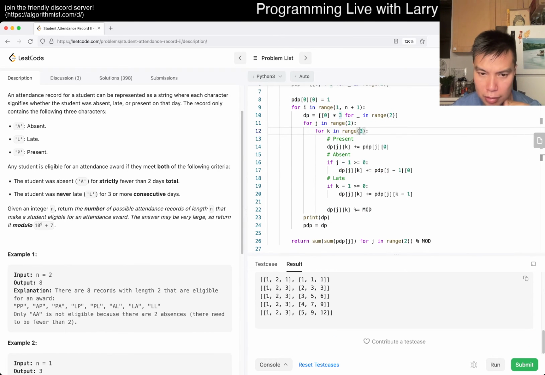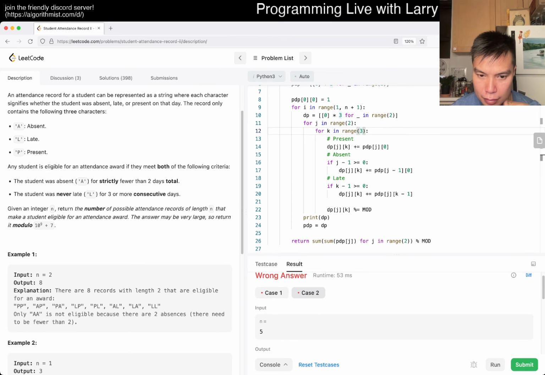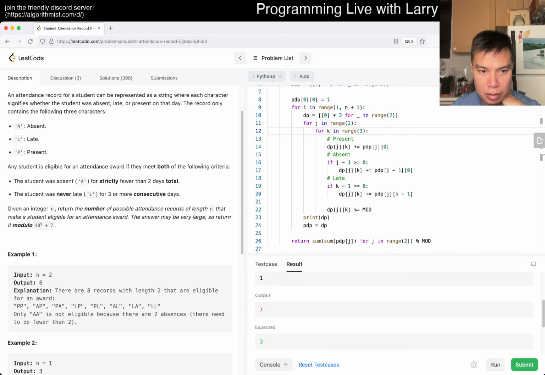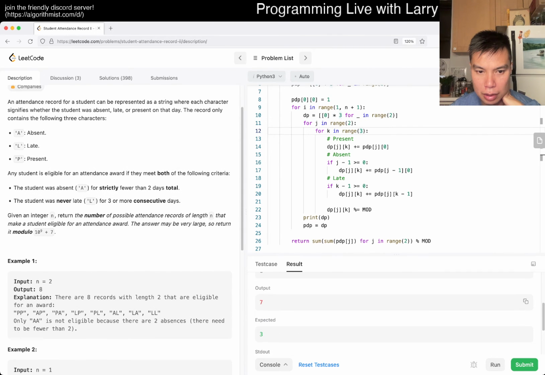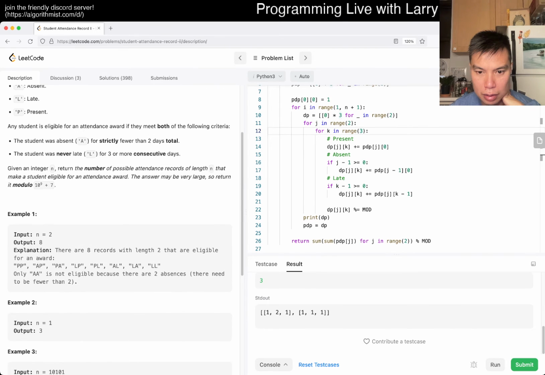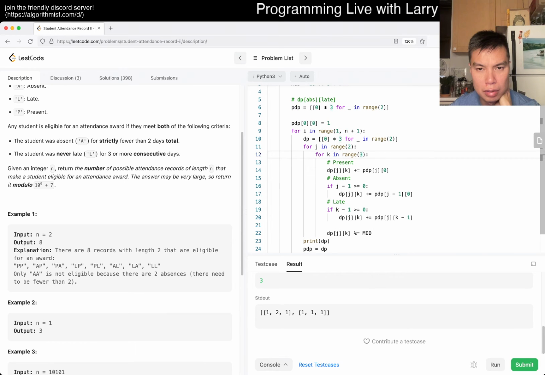So what am I doing wrong? Okay, so 1, even for 1 we are wrong. We run through this loop once, and I guess this is wrong actually, isn't it?